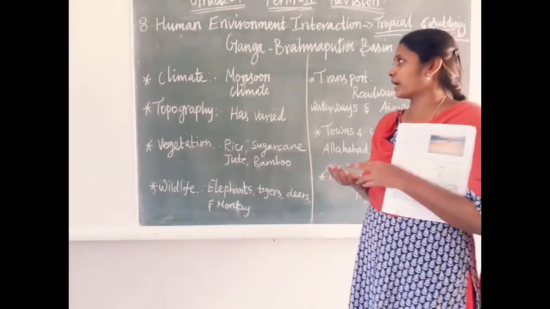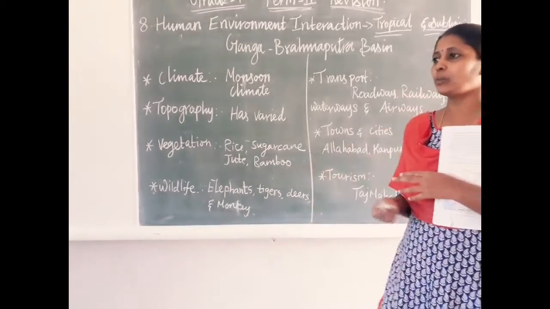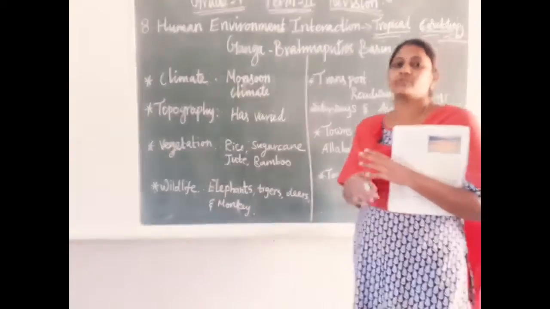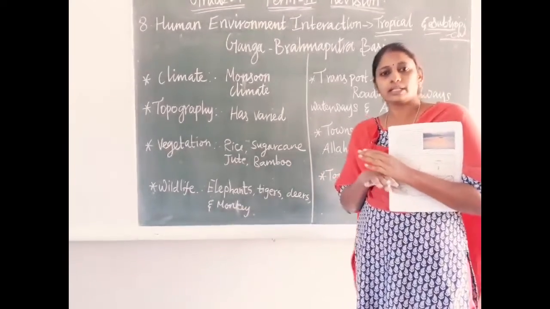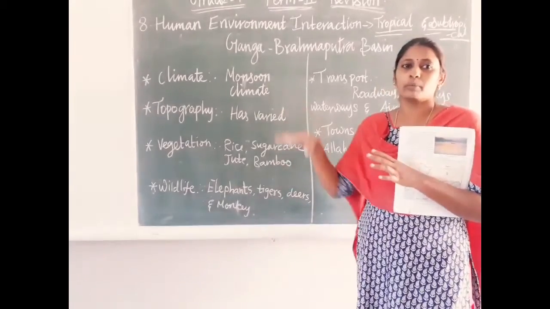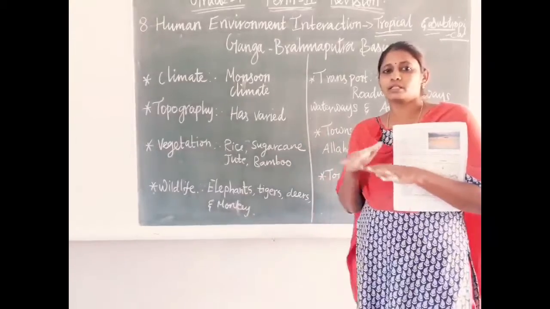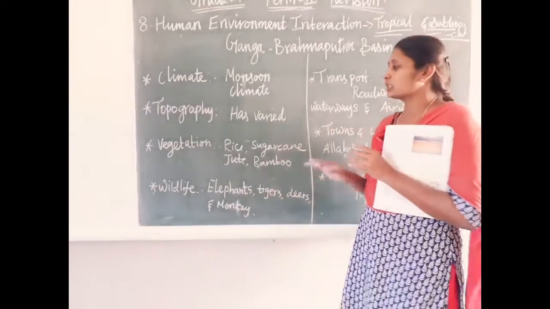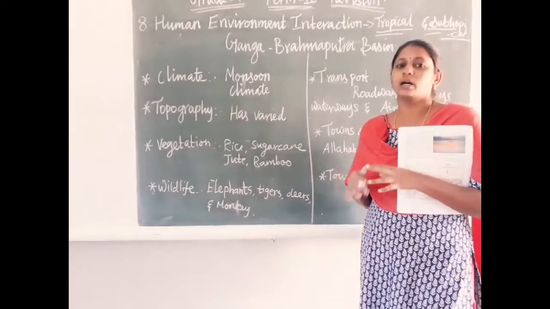In this region, the topography, the geographical feature, the landform, is very different. All places are not plain area. Some places are occupied by mountains, some places are plain area, some places are delta. So the topography varies from place to place.